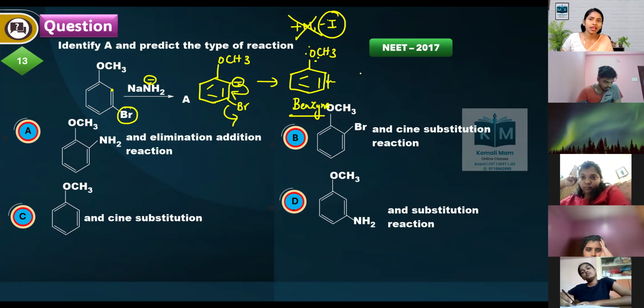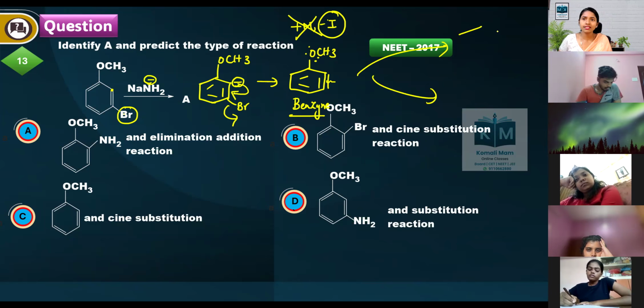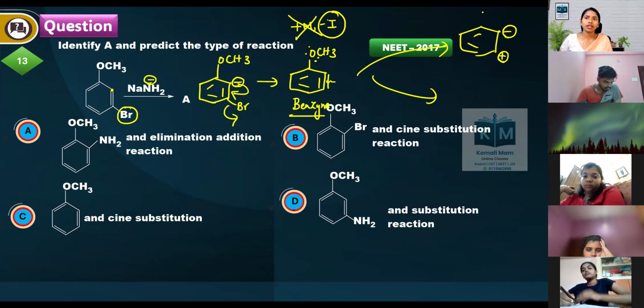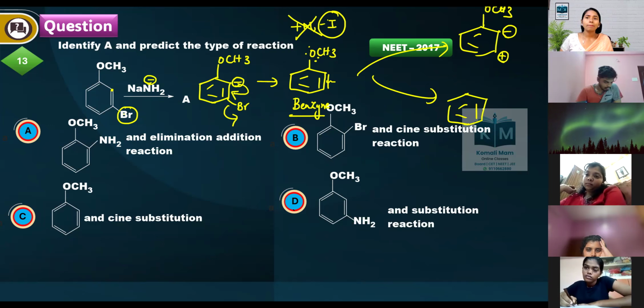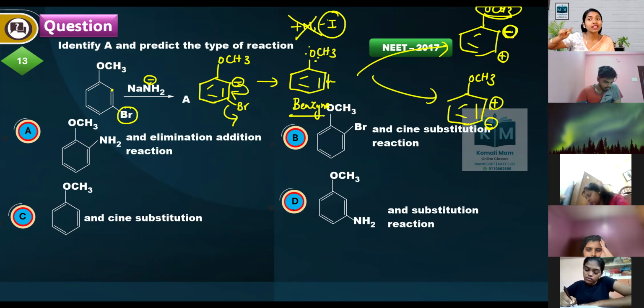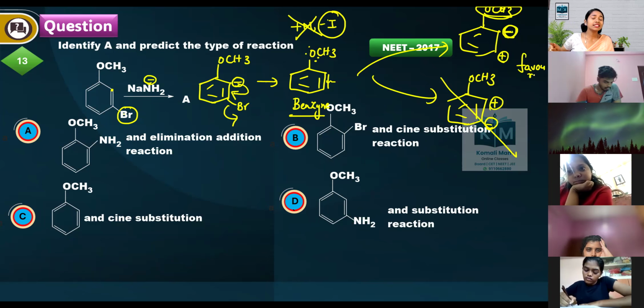So if this bond breaks, we'll get two intermediates like this. One minus charge you can create here, plus you can create here, OCH3, or you can create plus charge here, minus charge here, OCH3. Among these two, OCH3 is an electron-withdrawing group that will stabilize the anion which is very close. So in these two, this reaction is favored. Why is this reaction favored? That minus is very close to the electron pulling group.